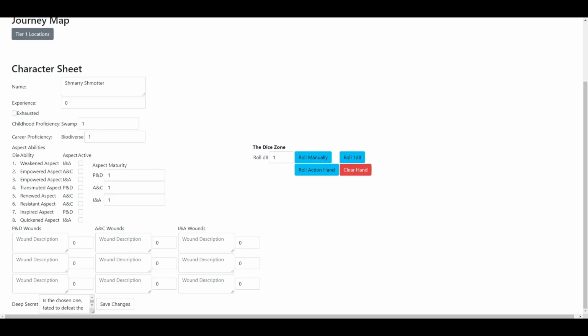We now see that the aspect abilities table has an active column. This depicts if, in the current encounter, you have activated any aspect abilities. Please note that this is client-side and will not be saved if you relaunch the game.